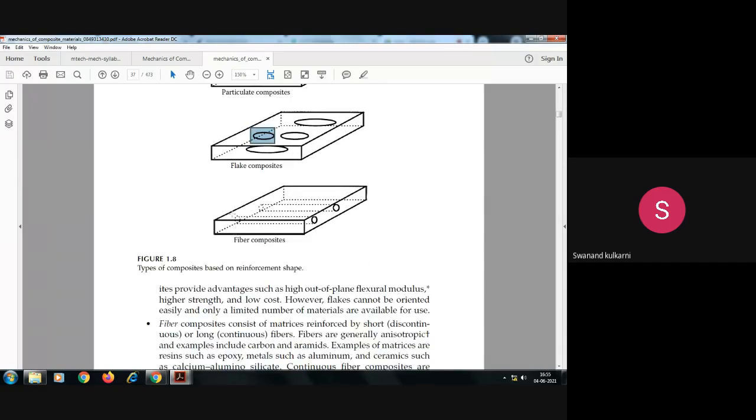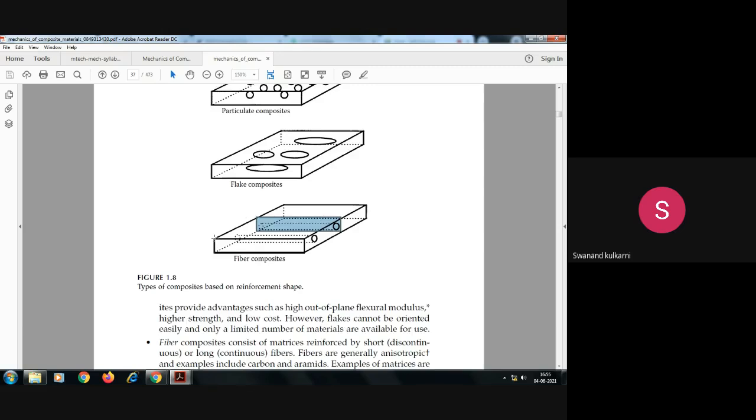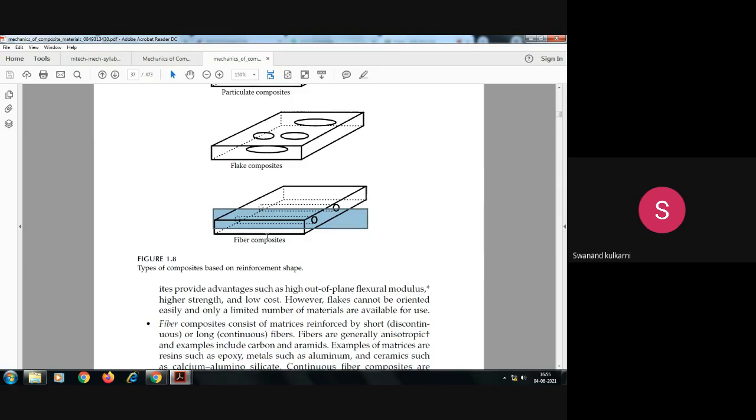For fiber composites, here you can see that this is one of the fibers. This is another fiber. So like this, these fibers are present here. So end to end, those fibers are added inside the composite material, and like this you can see how these fiber composites are there.